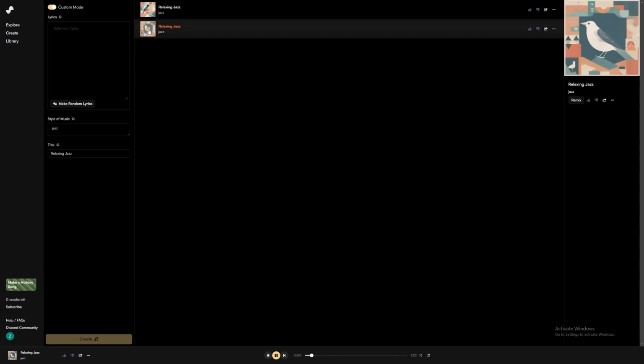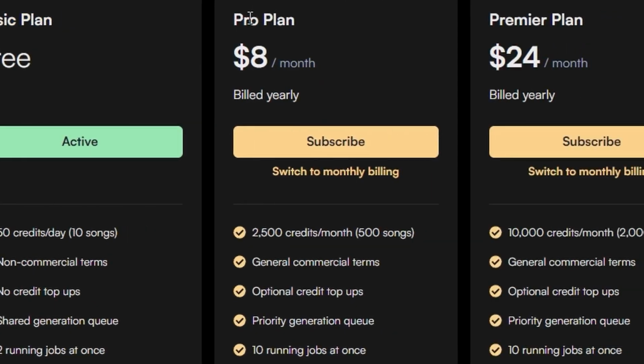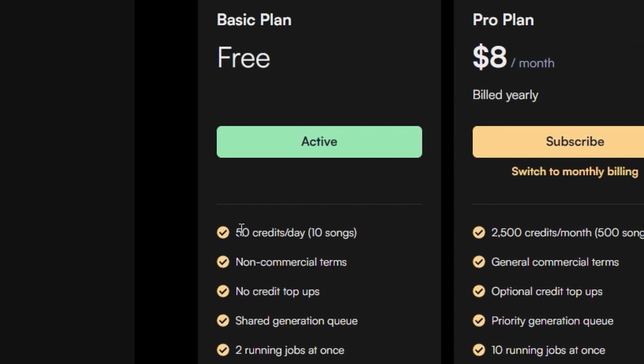When you upload your music to other platforms like Spotify or YouTube, you can name your track whatever you want. These rules are in place to ensure that the content is appropriate and respectful, which is really important, especially when sharing music online, where lots of different people will hear it. It's good to be aware of these limits so you can plan your lyrics and song titles accordingly.